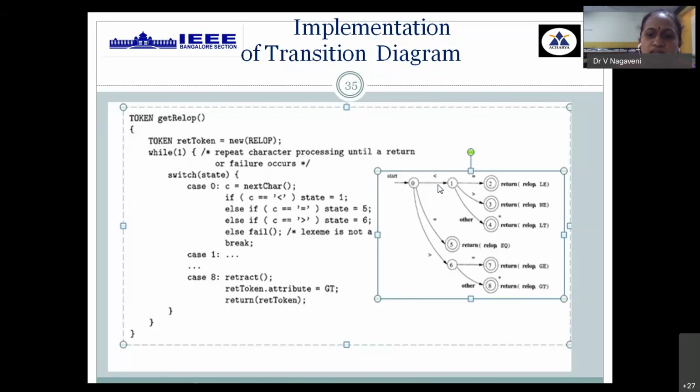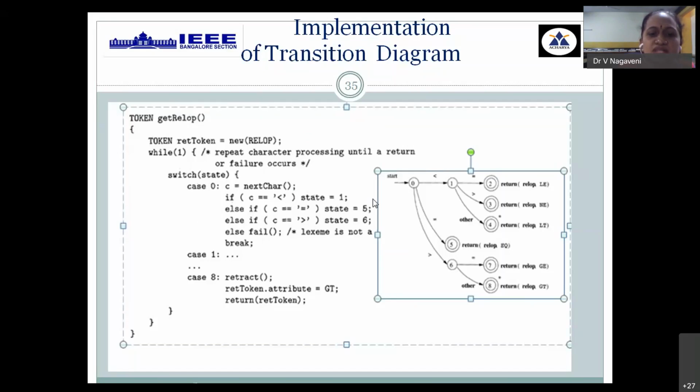Else, other than these 3 options from state number 0, we don't have any other option. So we are calling a fail function which deals with the error recovery routine. It's not a valid lexeme, so it is being called with the error recovery function. So this is the switch case for 0. Similarly, we need to write the switch case for all other cases.